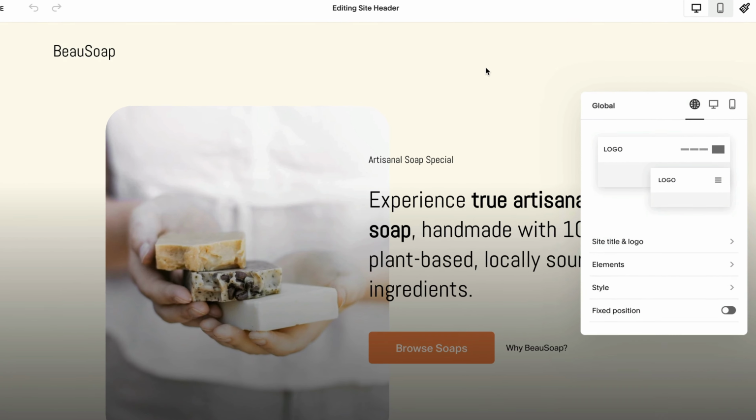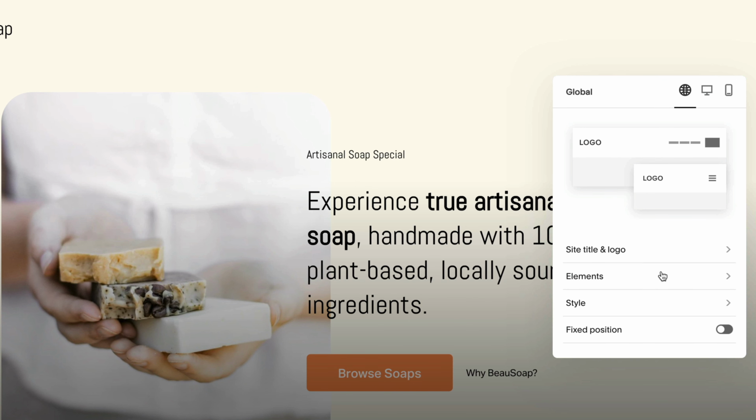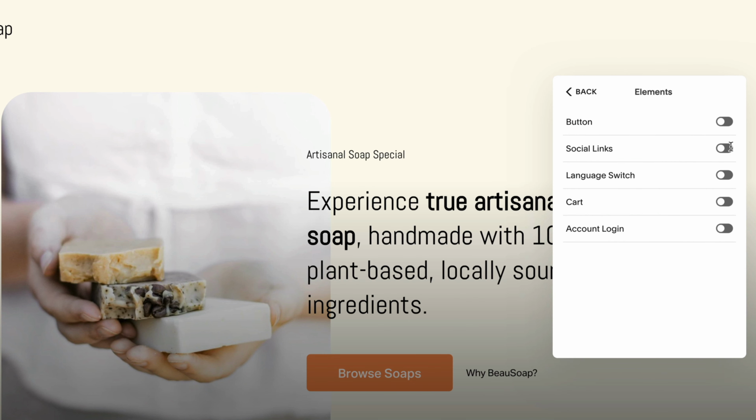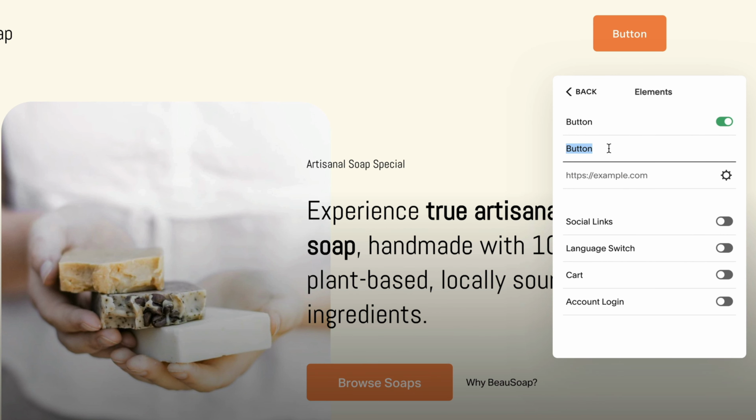So we're going to hit edit header. And what we're going to do is go to elements and we're going to add the button. The button itself is going to be called buy soap. And the link is going to be hashtag soap, which I'm going to explain in a bit. So when we link to an anchor point within our landing page, we use a hashtag. And then our anchor point needs to be named the same as our link. So we've got there our button.